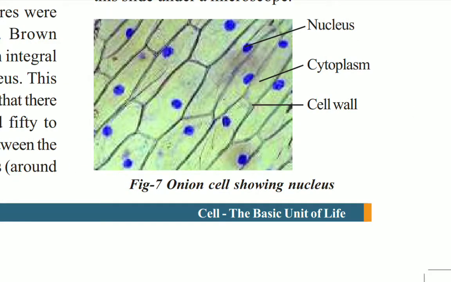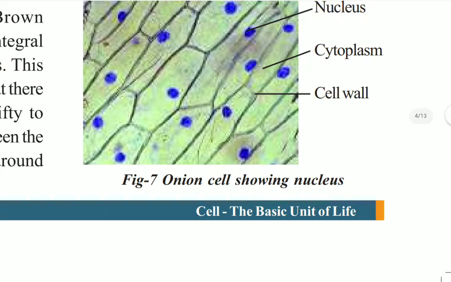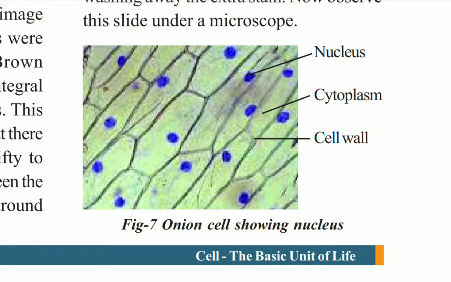In the onion peel cell, we have the blue color dots, children. Those blue color dots are nothing but the nucleus, and the middle part of each structure is called the cytoplasm, which is the heterogeneous part. The surrounding lines we can observe in the figure are called the cell walls. So these are the three important parts of any cell. These three major parts exist in each and every cell of any living organism.